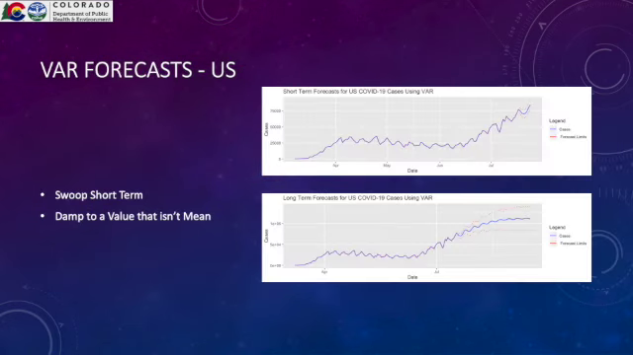We have a swoop in the short term. You can see that in the short-term VAR, and it damps to a value that isn't the mean, so it slowly increases and damps that sinusoidal trend over time to a limit.